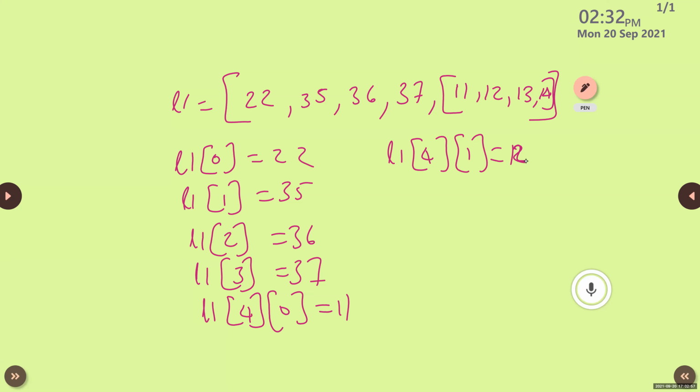Here, L1 of 4, 0. That is, this is equal to the fourth one. So, 4, 0, that is 11. 4, 1, it is 12. Then how can we access this 13 and 14? Is it clear, Omar? Yes.